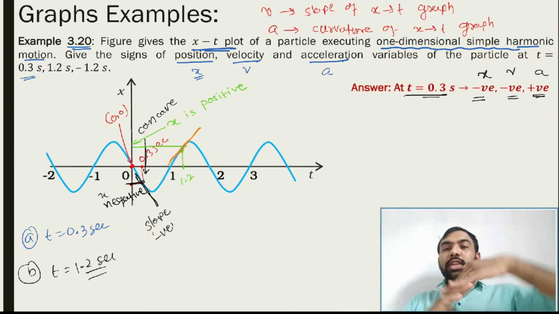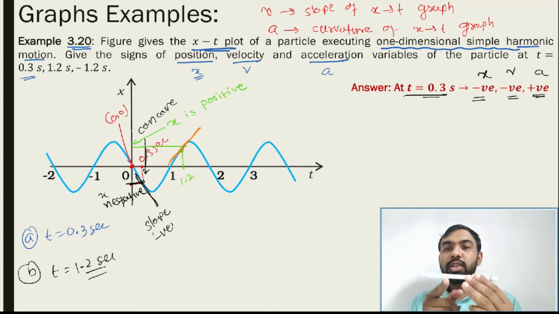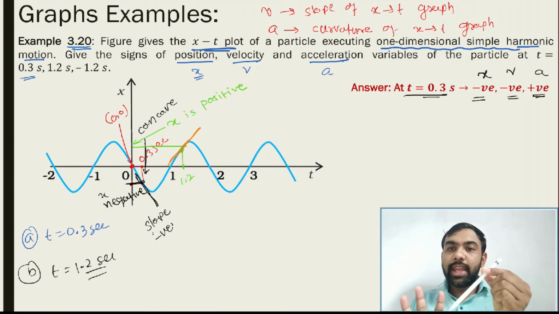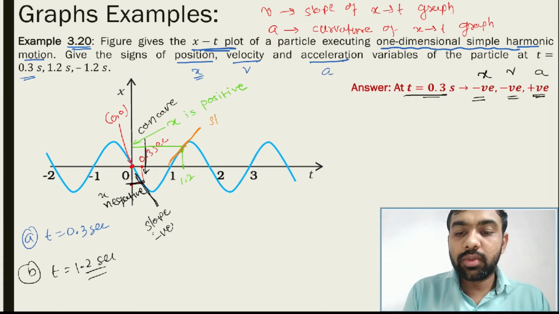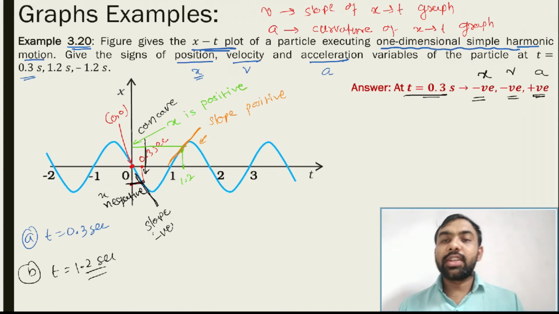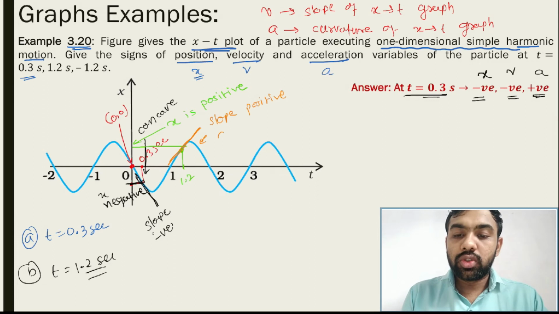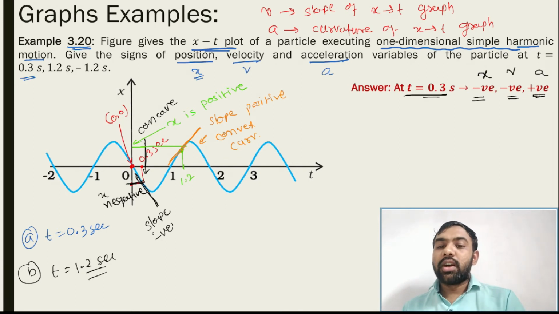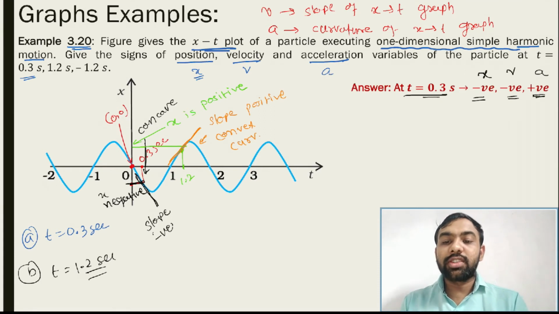As we know, horizontal is 0, upward is positive, downward is negative. So the slope is positive, and the curvature from the top, how is it? Convex curvature. So x is positive, v is positive, and convex means acceleration is negative. That is our answer. Okay, all of you note this second one.